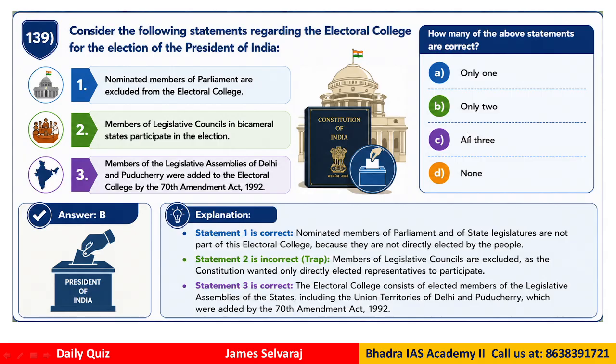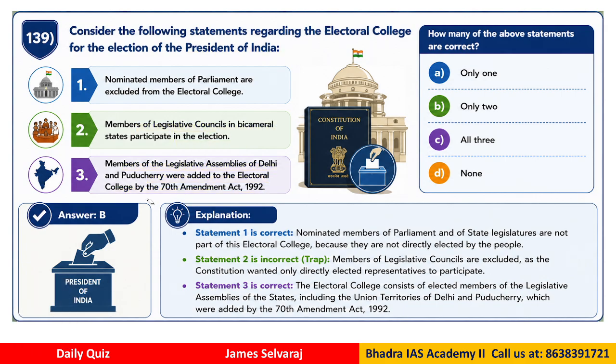Clear? Question 139. Consider the following statements regarding the electoral college for the election of the President of India. Nominated members of parliament are excluded from the electoral college. Members of legislative councils in bicameral states participate in the election. Members of the legislative assembly in Delhi and Puducherry were added to the electoral college by the 70th Amendment Act 1992.